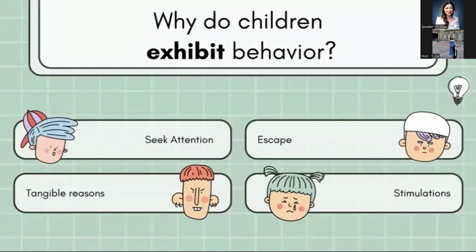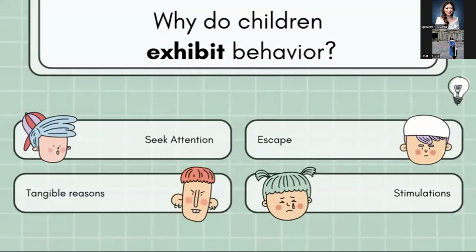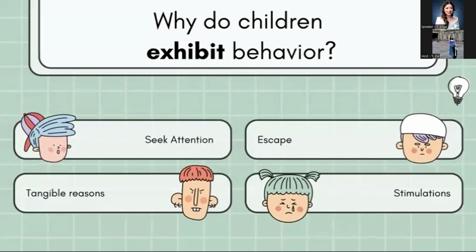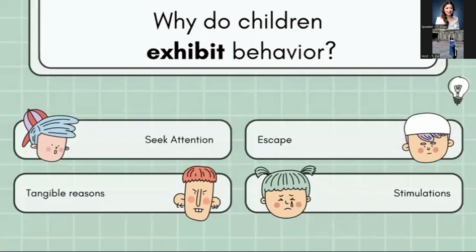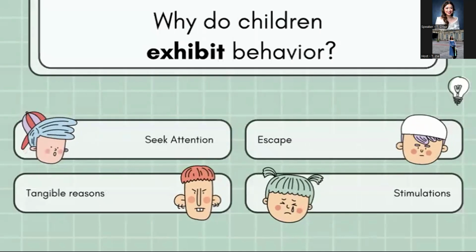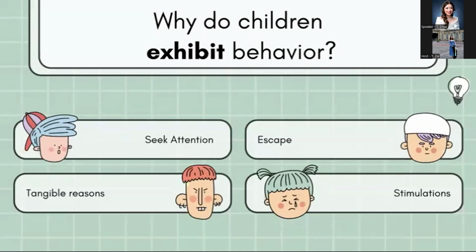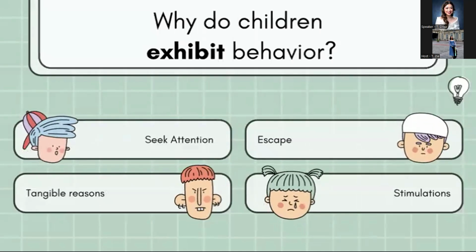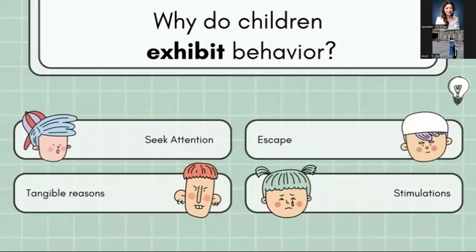Now, why do children exhibit behavior? Behavior always serves a purpose. It can be due to seeking attention, trying to gain access to tangible items, escaping or avoiding tasks, or seeking specific sensory stimulation.